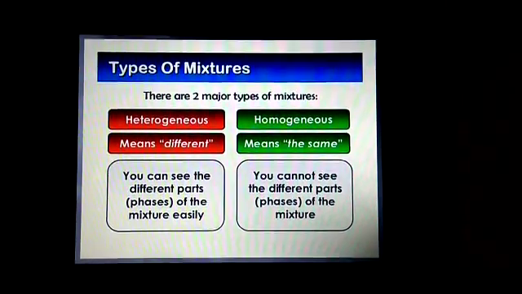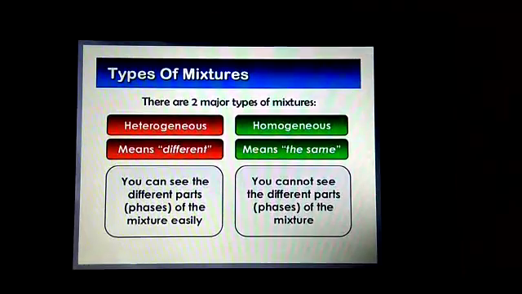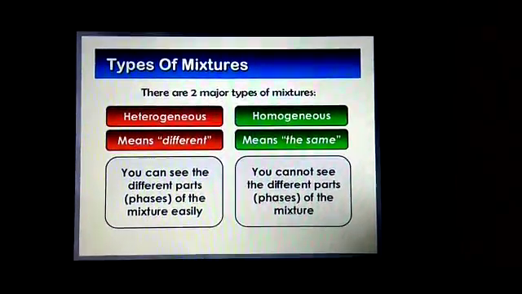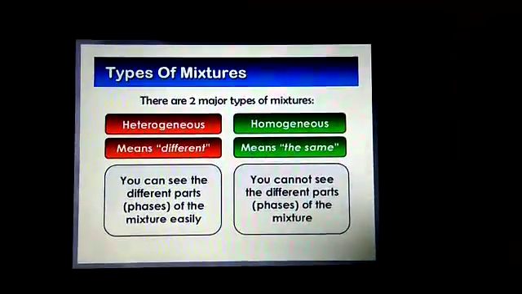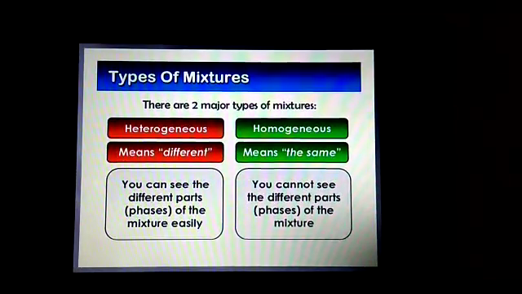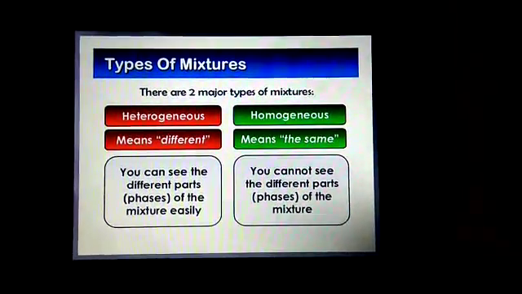Now see the definitions and the meaning. Types of mixtures: there are two types of mixtures. Heterogeneous, which means different, in which you can see the different parts or phases of the mixture easily. Homogeneous means the same, which means you cannot see the different parts. Different parts means the constituents of a mixture. You cannot see the different constituents of the mixture. That is called homogeneous.